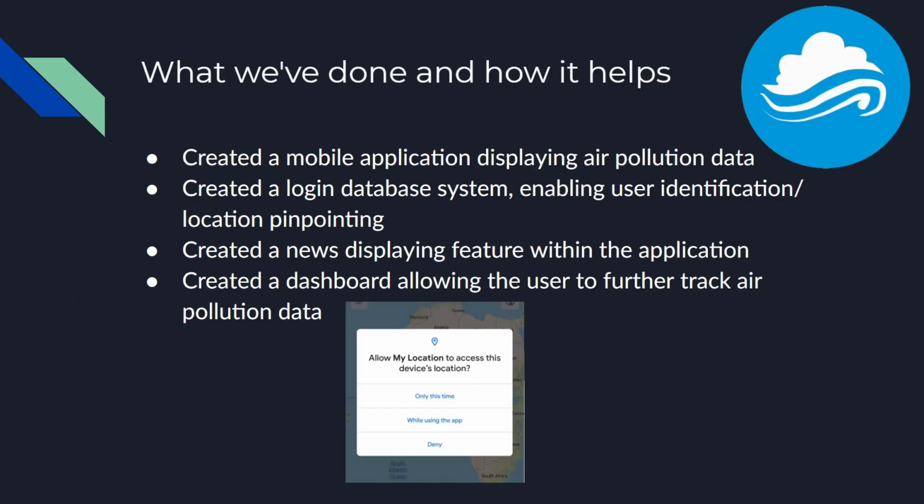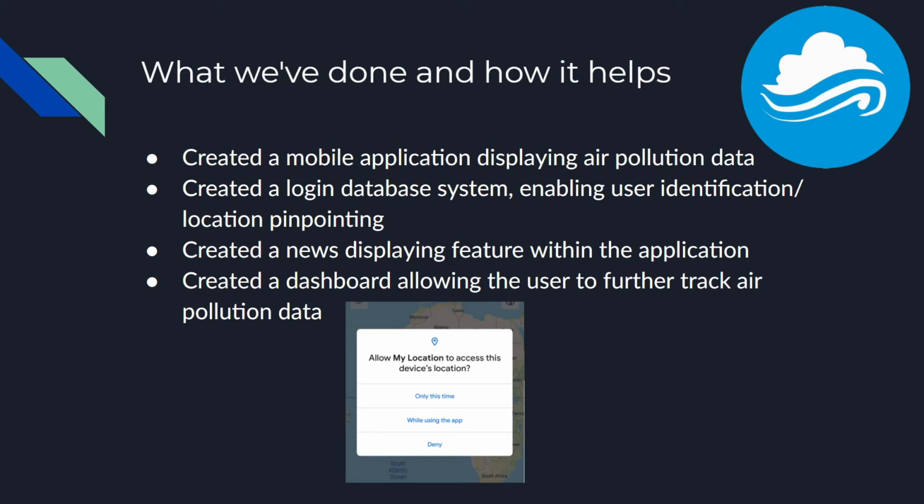Currently, this is what we've done and how it has helped. We have already created the mobile application that displays this air pollution data. We have created a login database system, which allows us to identify the user and give them a more catered experience, so it's based on the user rather than just a general person accessing the database.